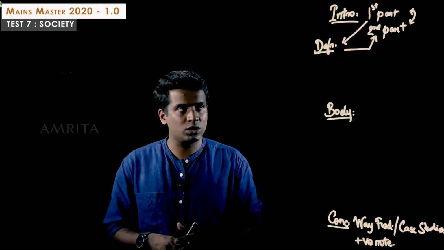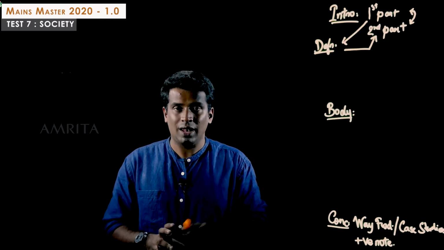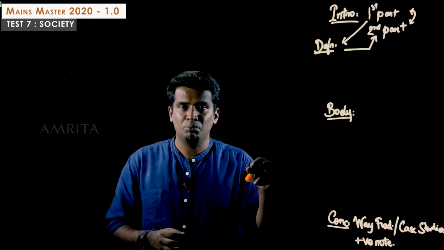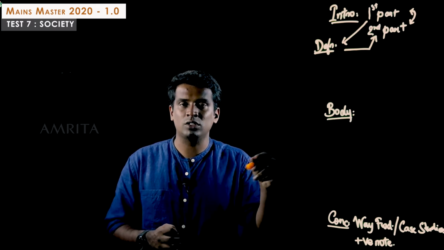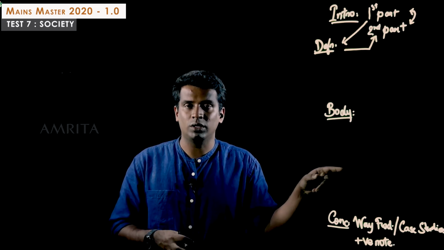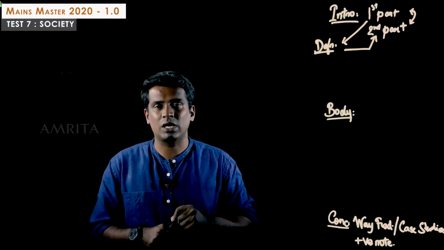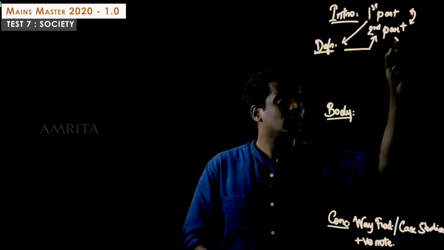You can mention that. You can say globalization has brought change like increasing standards of living, while at the same time rural poverty is still continuing. You can say that.